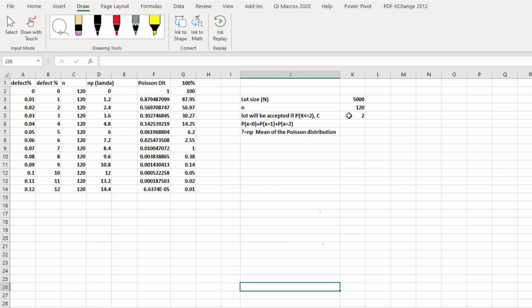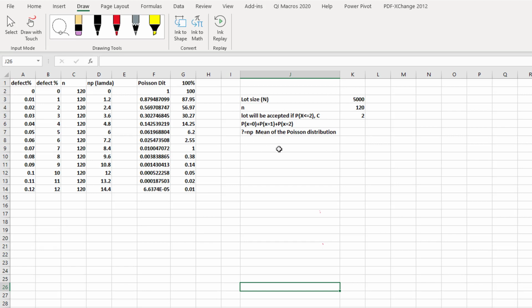We pick 120 mobile phones from the container, and the acceptance criterion is that if there are more than 2 defective mobile phones, we will not buy the whole container. If there are only 2 defective, then okay, we will buy it. So in the sample of 120, if there are more than 2 defective phones, we will not buy the whole container.